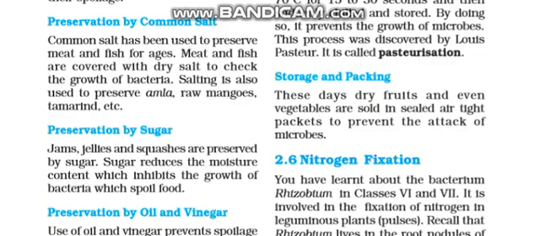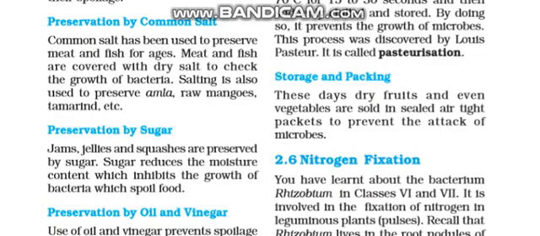In our daily practice, to prevent contamination and spoiling of food such as raw mangoes, amla and tamarind, we add salt. Similarly, for meat and fish, we add salt to prevent the growth of bacteria on them.